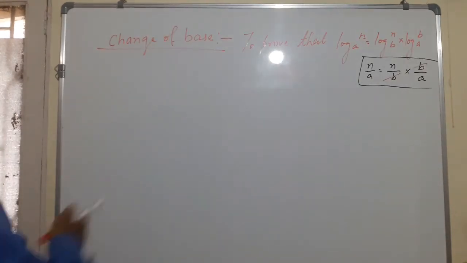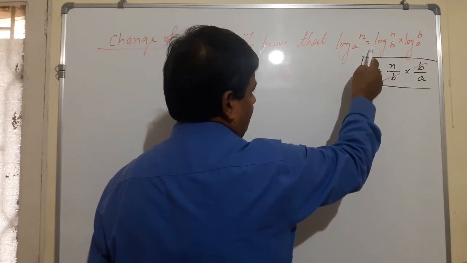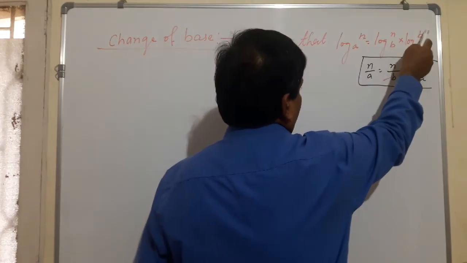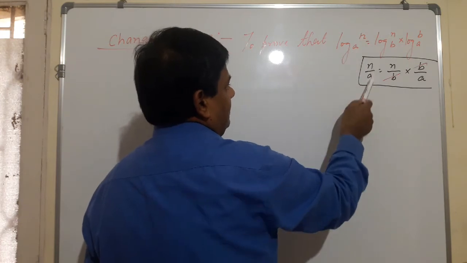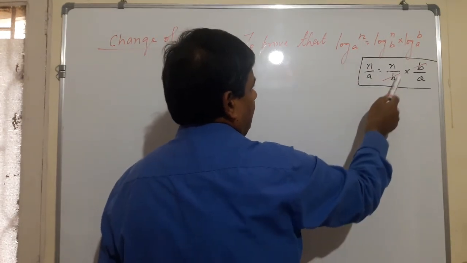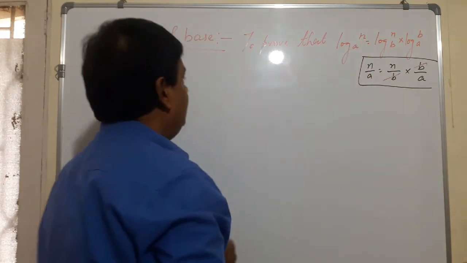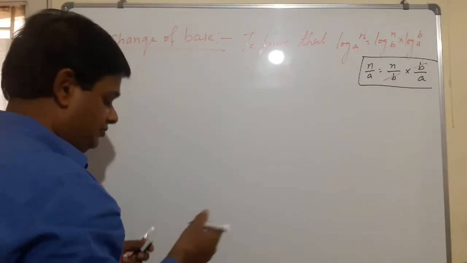Now we have to prove that log n to the base a equals log n to the base b into log b to the base a. See here, n by n into b by n, b cancels, n by n, you are getting here n by n. This formula is called change of base. So see here the proof.